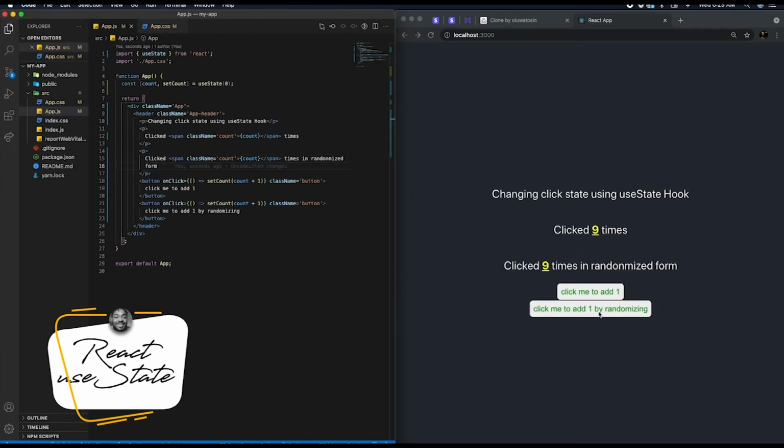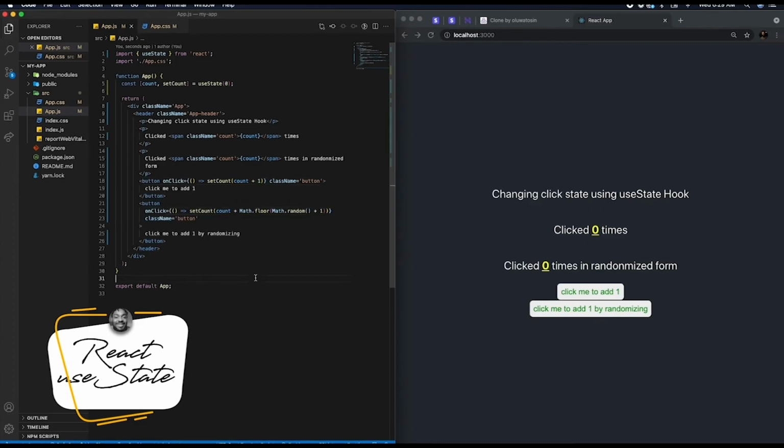When we click, the two numbers are going to be giving us the same thing. I just want to show you that you can actually use this expression and it's still going to give you the same value. So now let's check it. 1, 2, 3. We didn't do something. That's why the two things are changing, because it's the same value here.